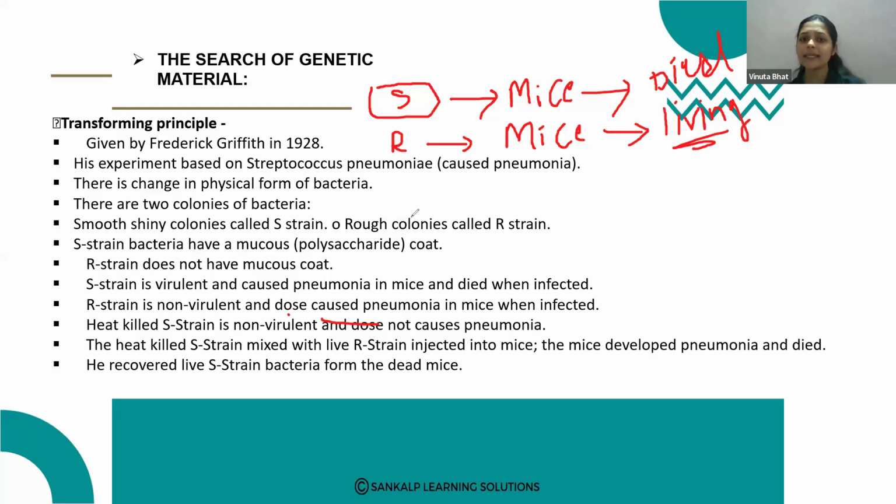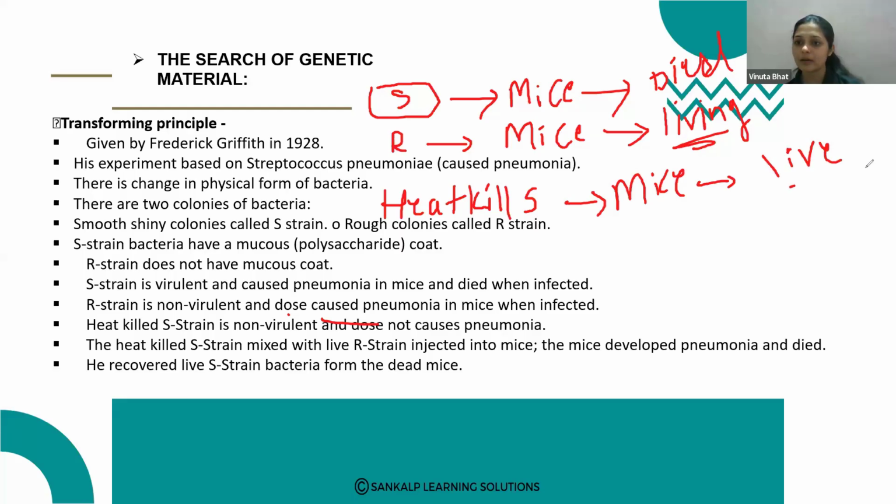Then heat killed S strain bacteria. The heat killed S strain bacteria is injected to the mice. Just see the experiment, very important. When it is heat killed bacteria, it does not cause the disease. So there is no disease, and the mice are living.